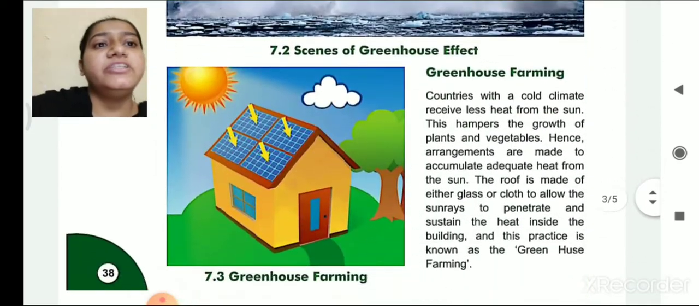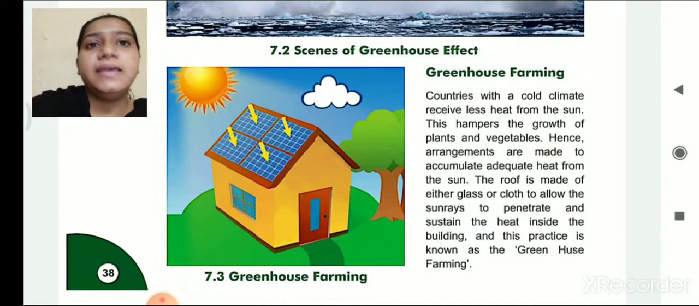Let's see what is greenhouse farming. Countries with cold climate receive less heat from the sun. This hampers the growth of plants and vegetables. My dear students, you might have studied in science that for the growth of plants and vegetables, they require sunlight. So if they don't receive the sunlight, the proper growth of plants and vegetables won't take place. So the countries which have cold climate receive less heat from the sun.